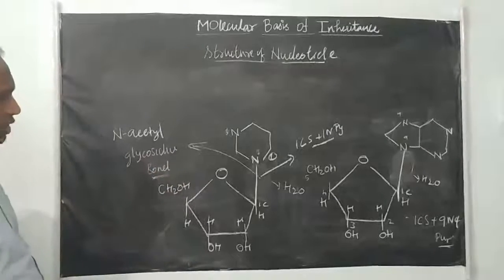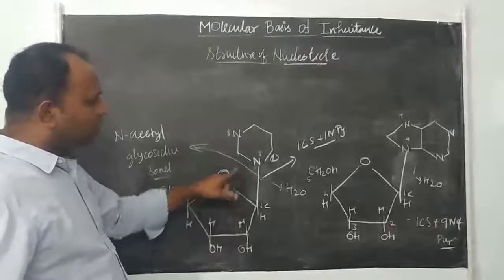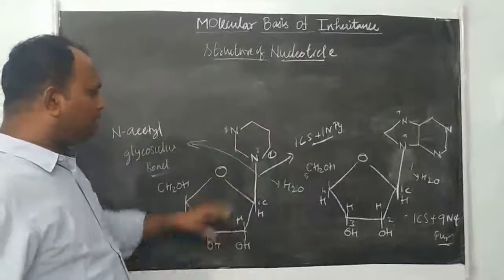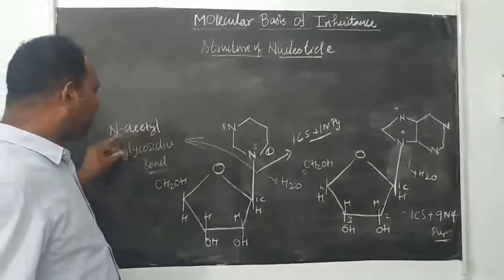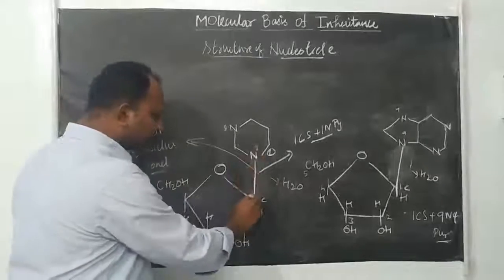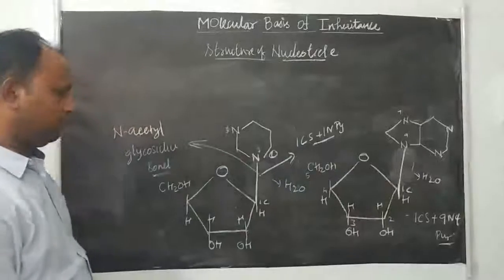The bond in a nucleotide which joins the sugar with the nitrogen base, either purine or pyrimidine, whatever may be, is called the N-glycosidic bond, right? So this bond is also N-glycosidic, and this bond is also an N-glycosidic bond, okay?